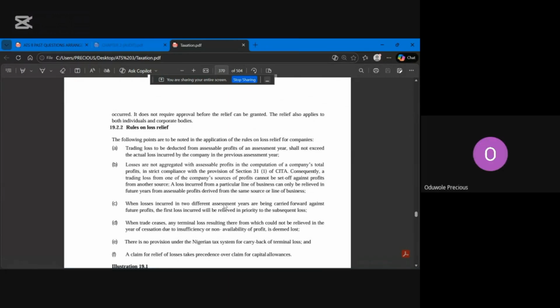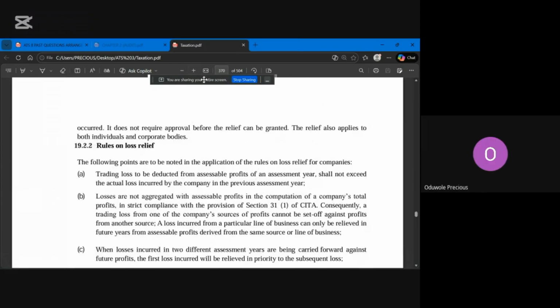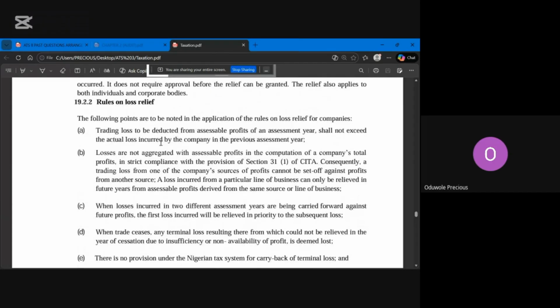Okay. Please let's discuss. I want to really finish this one tonight. And please, what class are we doing today? Is it taxation? Yeah, this is tax. This is taxation class. Chapter what? Chapter 3. No, this is actually chapter 19 because it's the shortest. This is the shortest topic in taxation, and I want to really finish it within 30 to 40 minutes. That's why I picked this topic. Okay, and we're even almost done. In the next 20 minutes, we should be done with this class. Yeah, that's loss relief. Okay, please. So can we continue now?